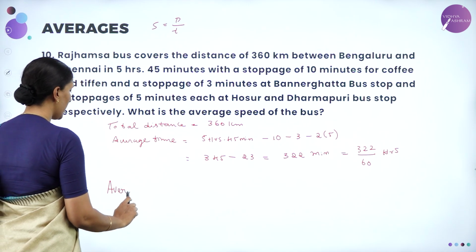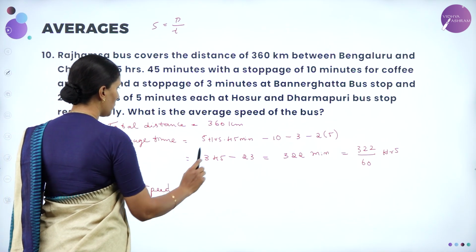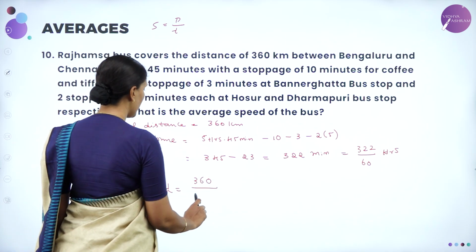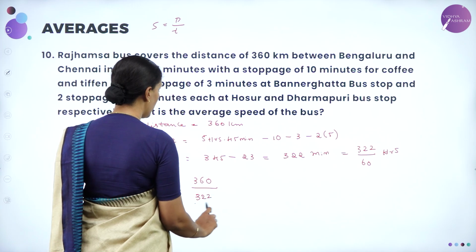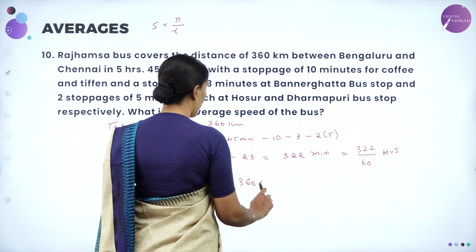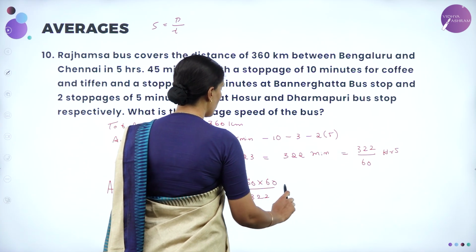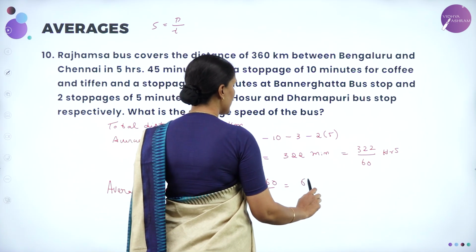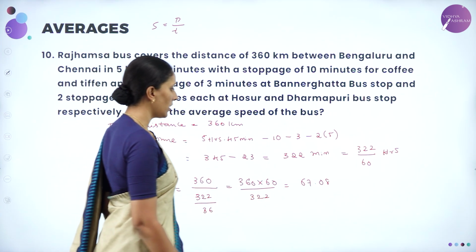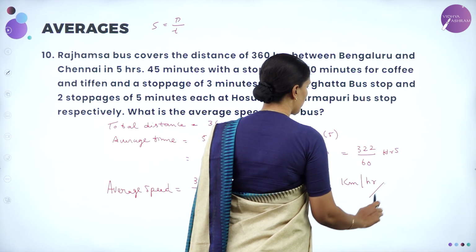So average speed is equal to total distance covered by the average time. So that is 360 divided by 322 by 60, which is 360 into 60 divided by 322. So this is equal to 67.08. Since we are talking about the speed, the unit is given in terms of kilometer per hour.